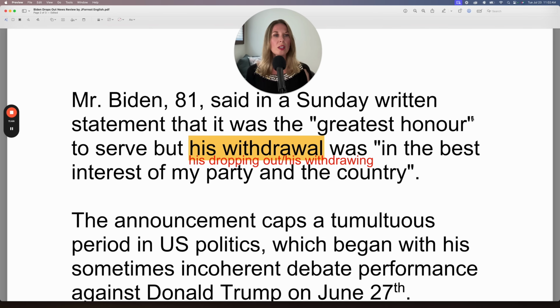Notice that some words have quotations around them. It means that these 2 words were in the written statement and they're directly quoted. So Joe Biden said the 2 words, greatest honor. He also said, in the best interest of my party and the country. So he said these words directly in the written statement. The other words he did not say directly in the written statement. So that's how we know as the reader that these words are coming directly from Joe Biden.